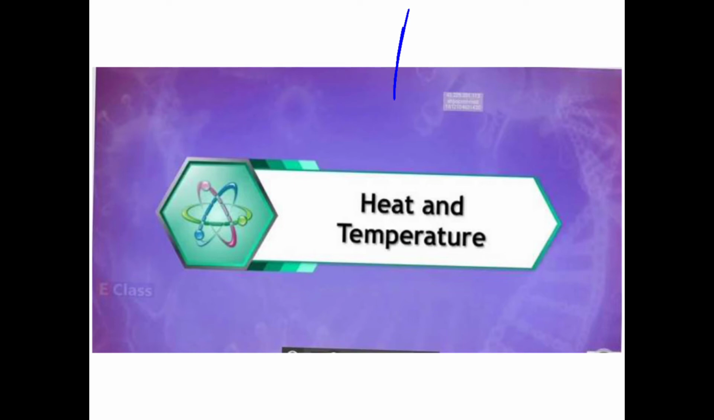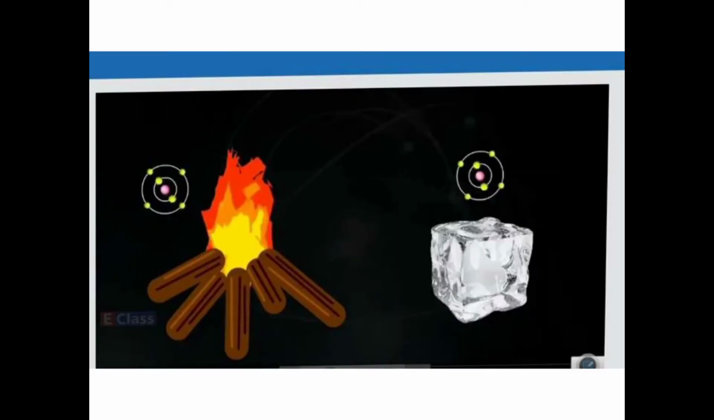Today we will start with heat and temperature. Now, what is the difference between heat and temperature? We know that a substance is made up of atoms. The atoms of a substance are always in motion, right? So that will be continuous motion.